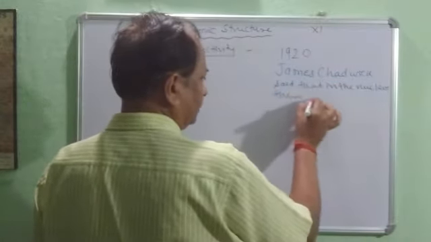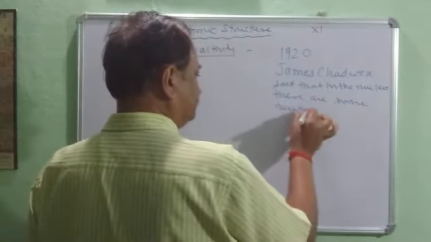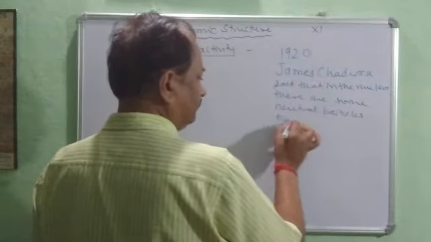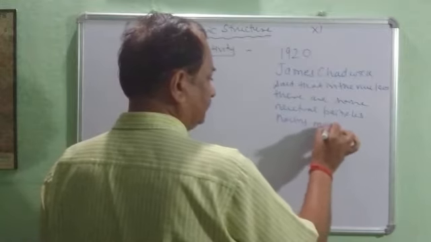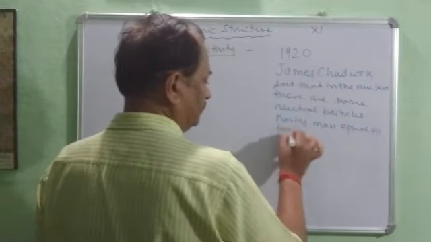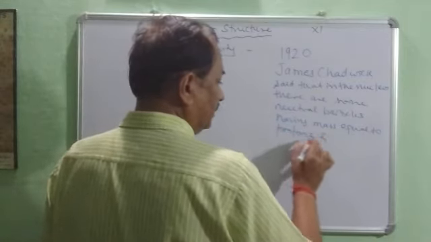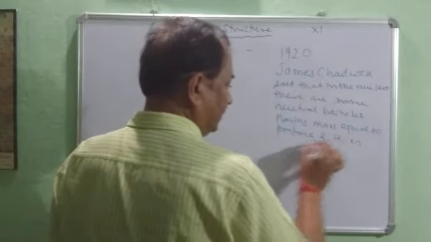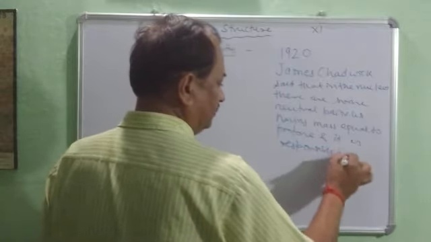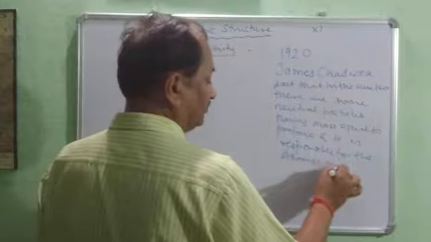there are some neutral particles having mass equal to protons, and it is responsible for the atomic mass.